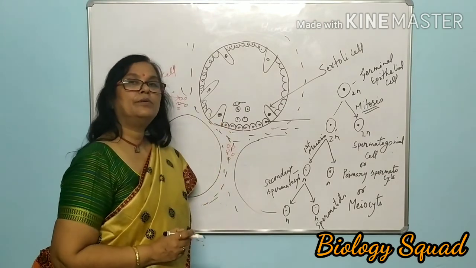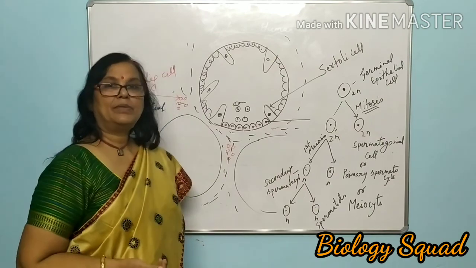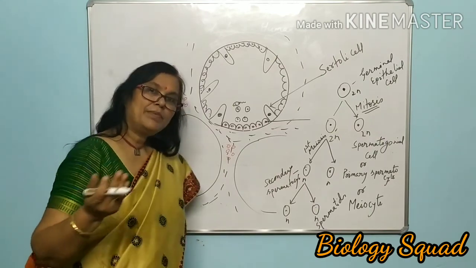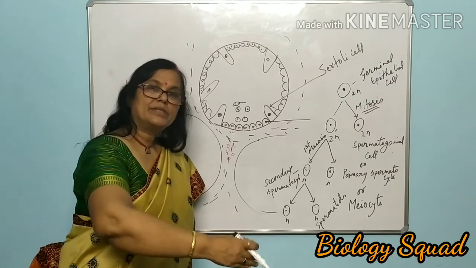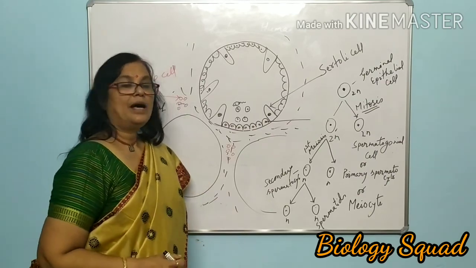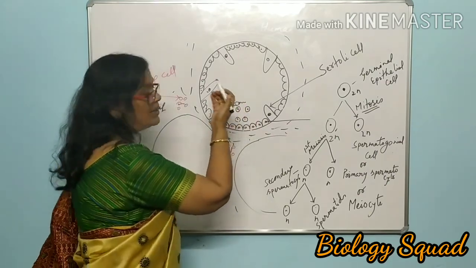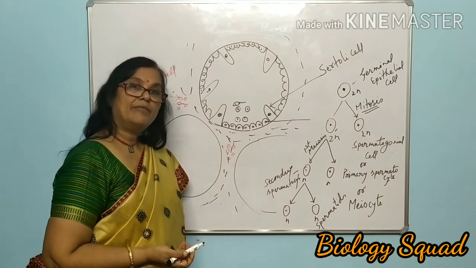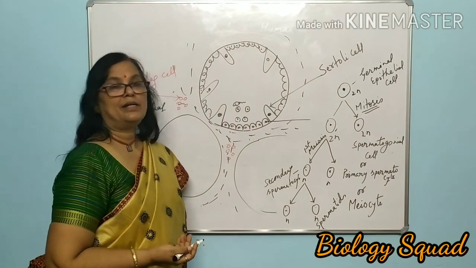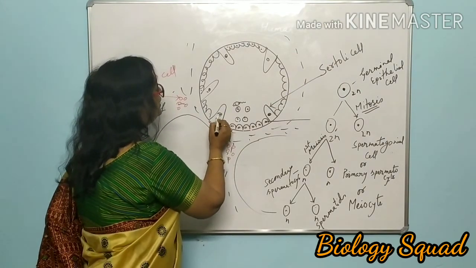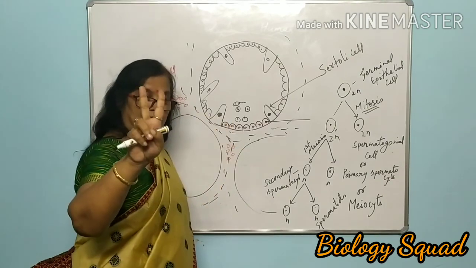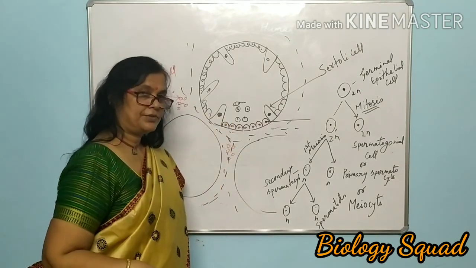I had told you in an earlier chapter also, the arrangement of food is made before birth. Now here a creature is developing, sperms will develop, and it is getting nourishment from this Sertoli cell. The Sertoli cell is performing 2 functions.